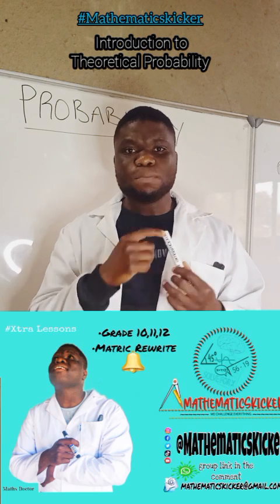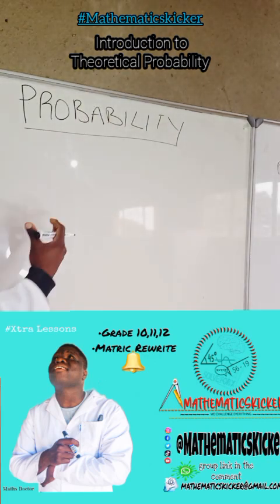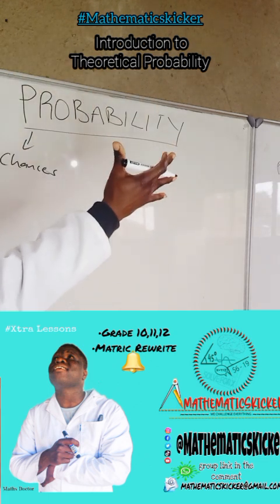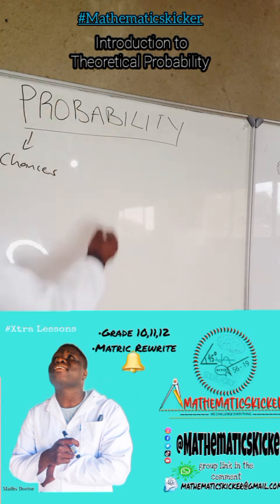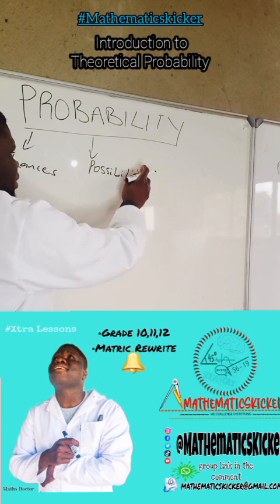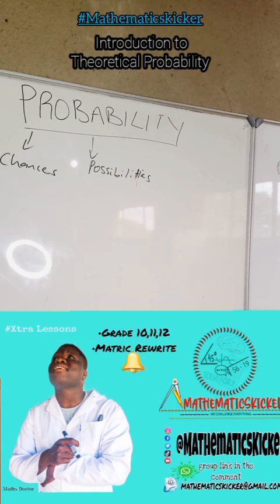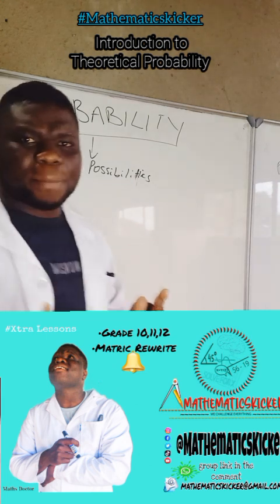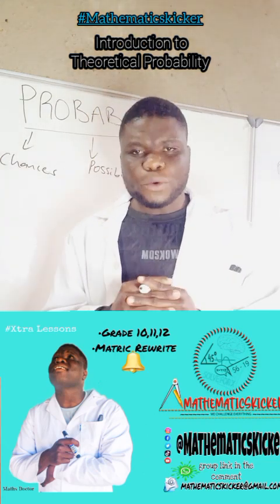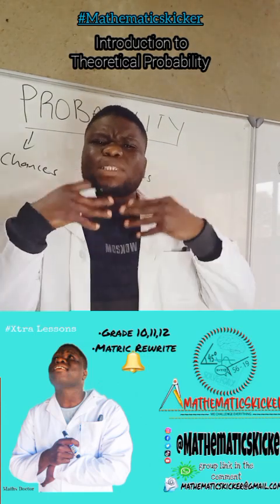The answer I get in most cases is that when we talk of probability, we are talking about the chances of a certain event which is likely to happen. Some are saying we are talking about the possibilities. So, my good people, today our question is: